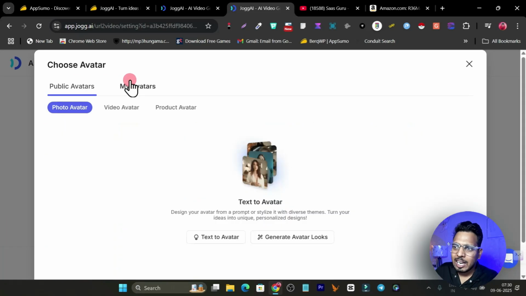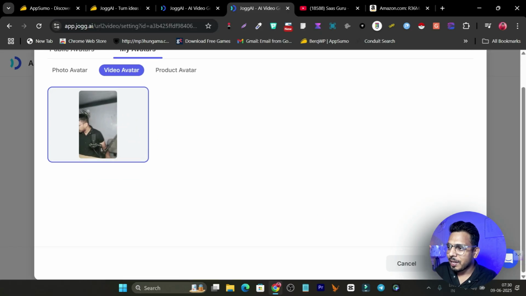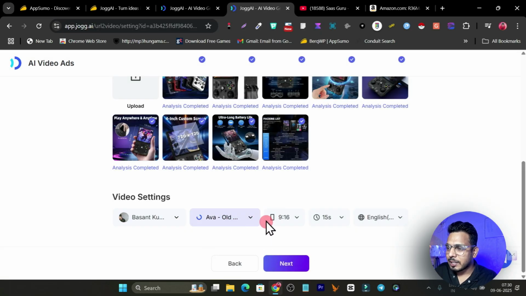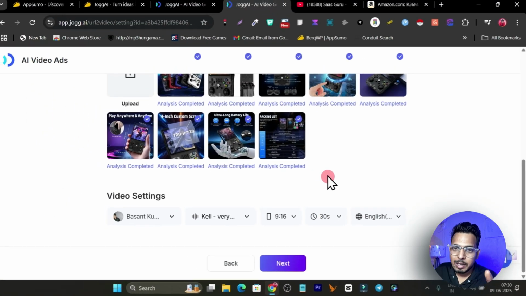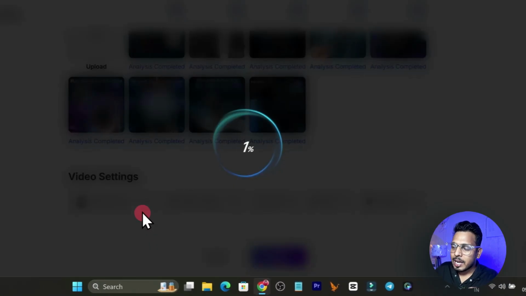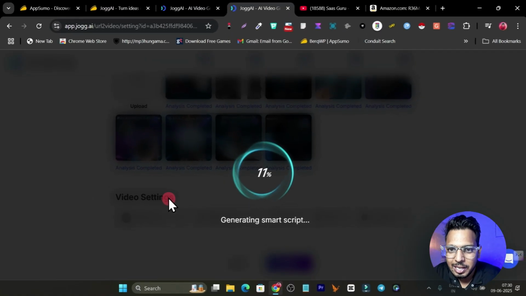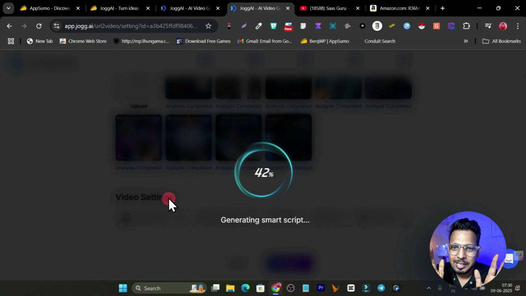I can also select my own avatar that I have created. So you can see my own avatar. Let me go with my own avatar, why not? Let me click on Confirm. Now it is selected, and now I can select the aspect and the time duration. So let's go with 30 seconds. It will take a little bit more time because the duration is higher. Let me click Next, and now it will start generating the video ad that I want to create. So we have to wait a little bit.